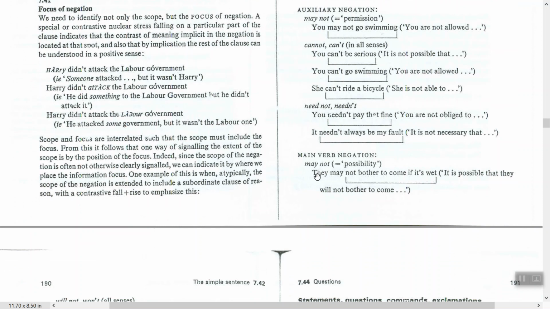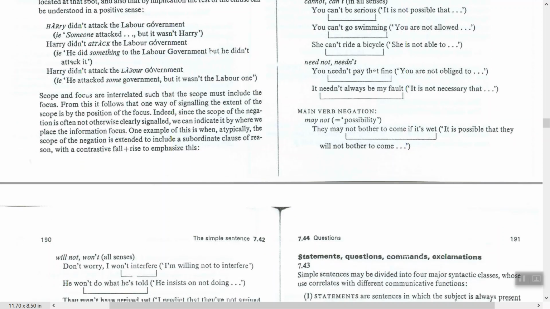Main verb negation: may not when it means possibility. You see, here we say with permission, the negation is within. Possibility is out. You see here, scope of negation. They may not bother to come if it is wet. So it is possible. You see here, it's possible that they will not bother to come.